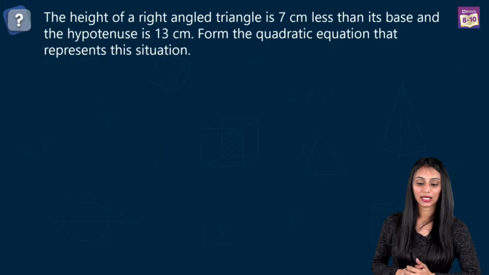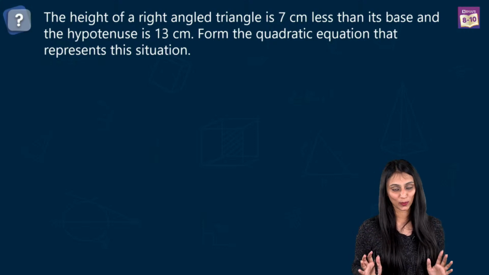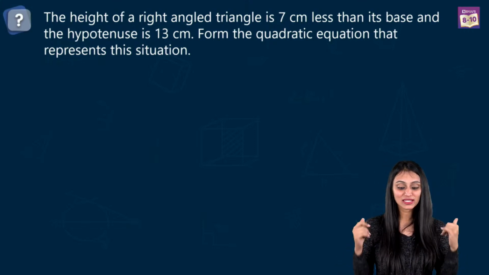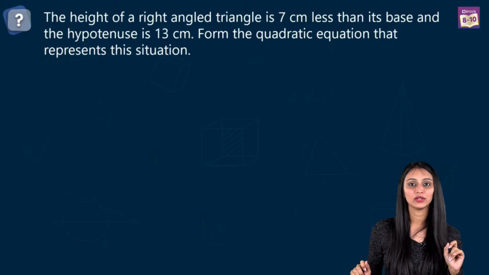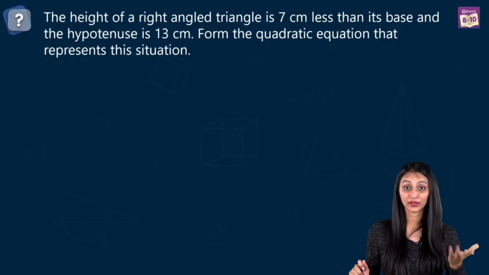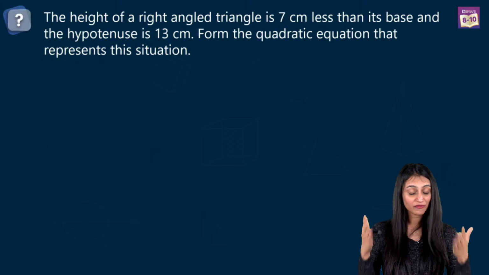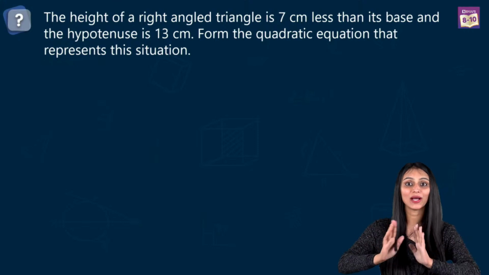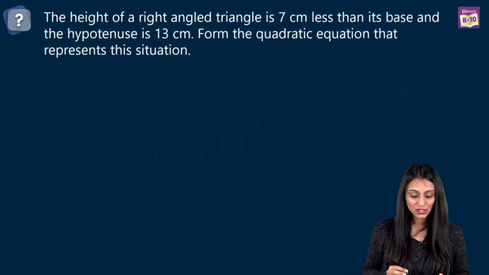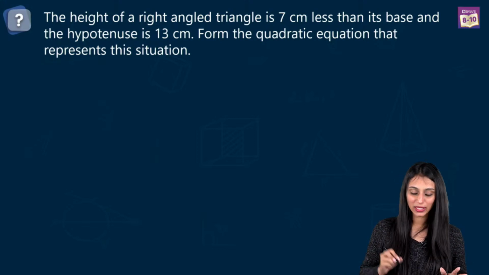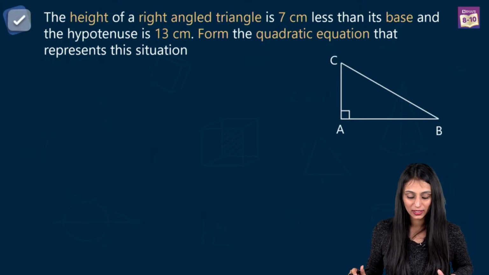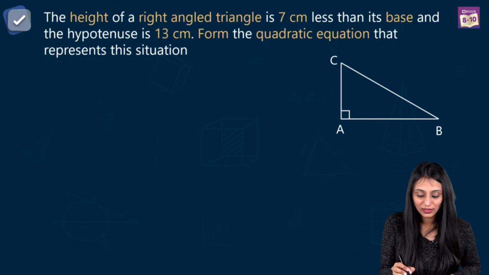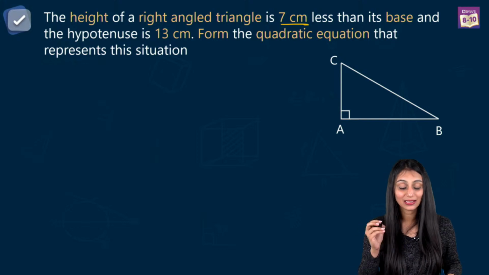All right, let's take a look at another question. This time we have a word problem. I know that students do get confused when they come across word problems. The most important thing that you need to learn here is that whenever we have word problems, do a literal translation of the statement, word by word translation. So, height of a right angle triangle. Let's make a right angle triangle first. It gets easier when you have figures in front of you. The height of a right angle triangle is 7 centimeter less than its base.